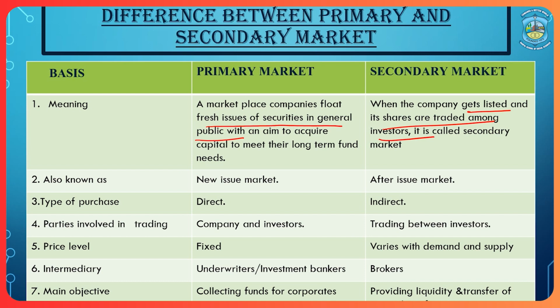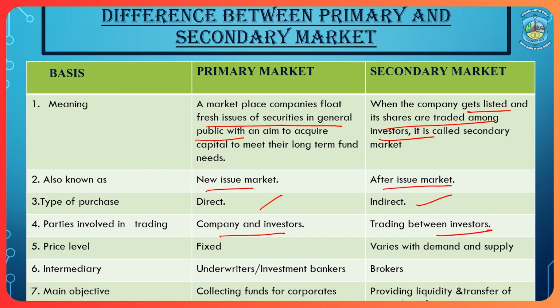Then primary market is also known as the new issue market. Secondary market is also known as an after issue market. Then type of purchase: primary market is a direct purchase, whereas secondary market is an indirect purchase. Parties involved, company and investors. There are only two parties because it is a direct market. So company directly issues the shares to the public and investor purchases the shares. In case of primary market, there are only two parties, company and investors. When we come to secondary market, there is trading between investors.